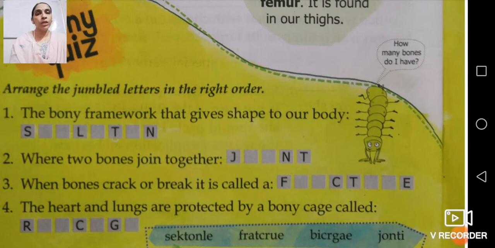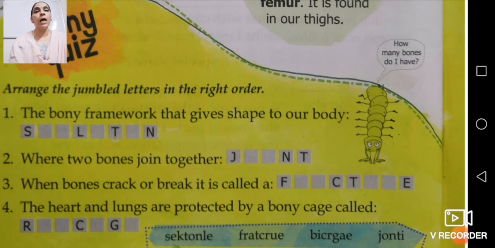So till now in the bony quiz, what have we done? The bony framework that gives shape to your body is called skeleton. Where two bones join together is called a joint. When bones crack or break, it is called a fracture.